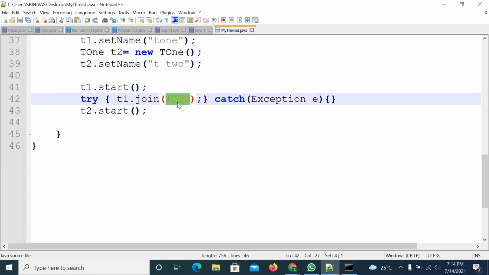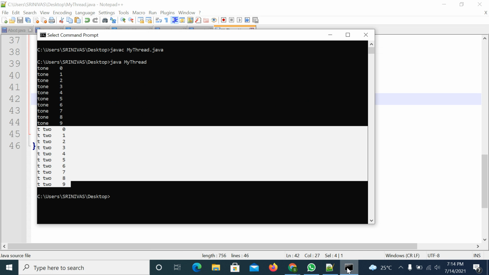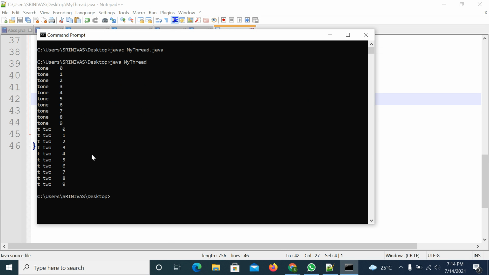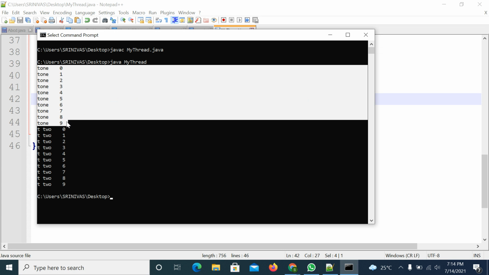Within this 1 second, if T1 thread is able to complete the task, you will get the output first T1, then followed by T2. Within this time, if the first thread is unable to print the first 10 lines, then you will get the combination output. So compile the code, clear the screen, compile the code, execute the code. So within the first 1 millisecond, you are able to print all these statements. That's why you are getting this result.